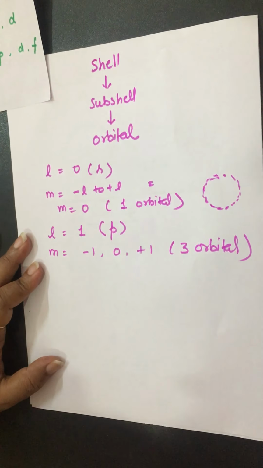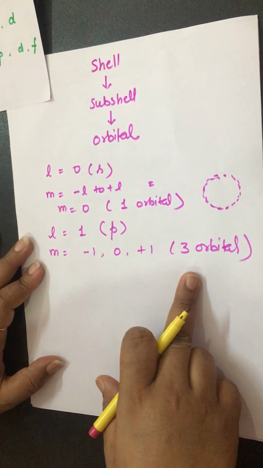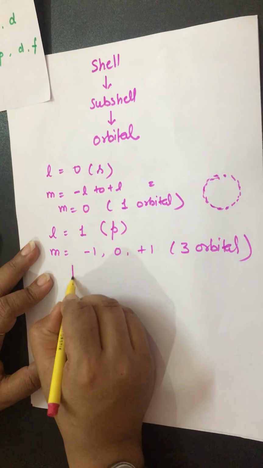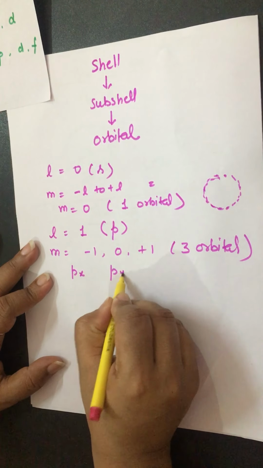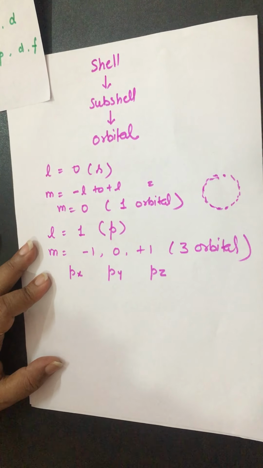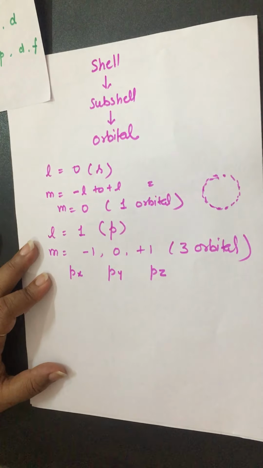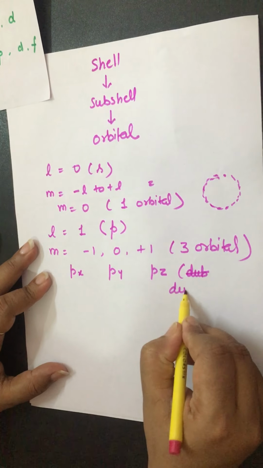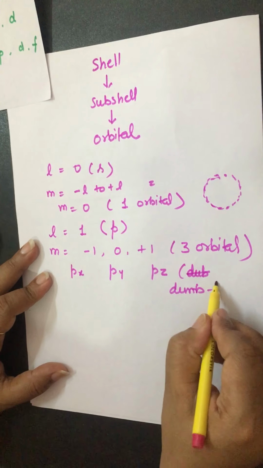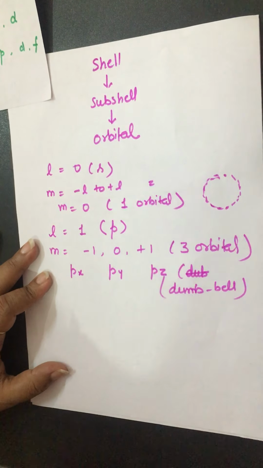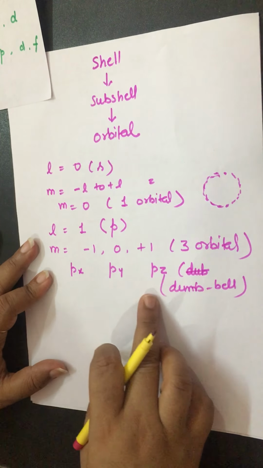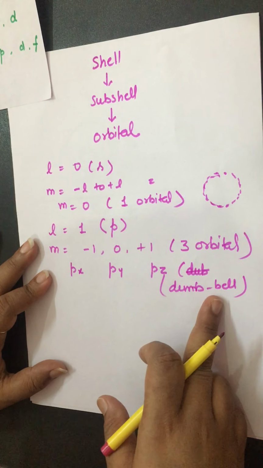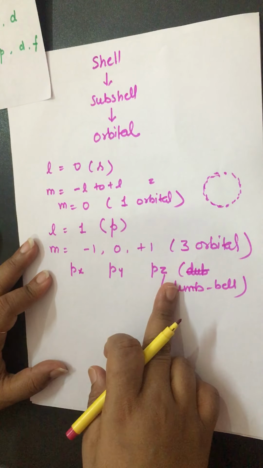Now you can say there are 3 orbitals available for the p subshell, and these p orbitals are originated as px, py and pz, and their shape is dumbbell shape. You must remember dumbbell shape. I told you earlier also in the last video, p subshell shape is dumbbell, but it has 3 orbitals.